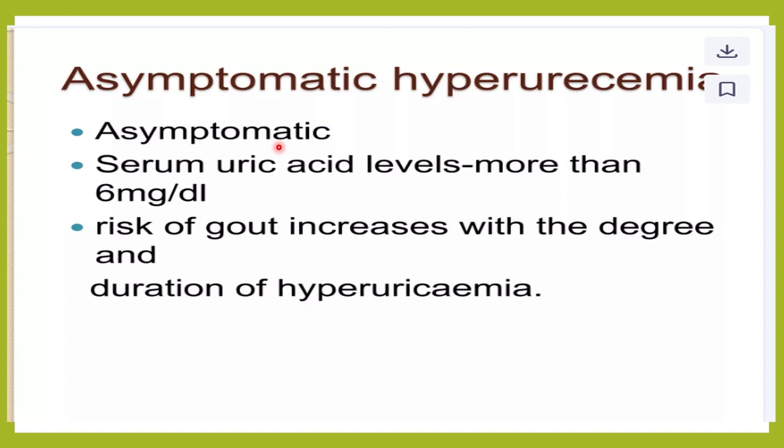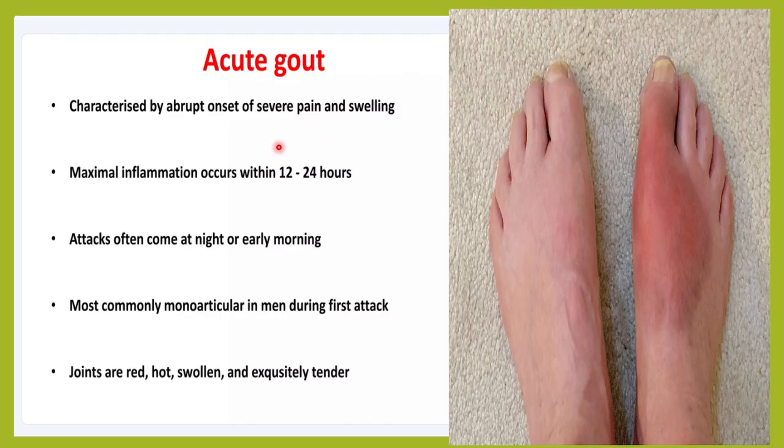So I've told you the risk of developing gout will increase with the degree. How much is the hyperuricemia and how long is the hyperuricemia and what are the associated risk factors. Depending upon all these things, it will depend whether the patient will get an acute attack of gout. So second stage is acute gout.